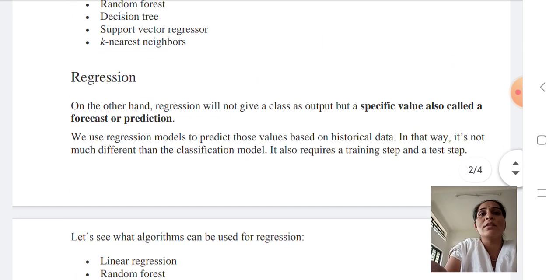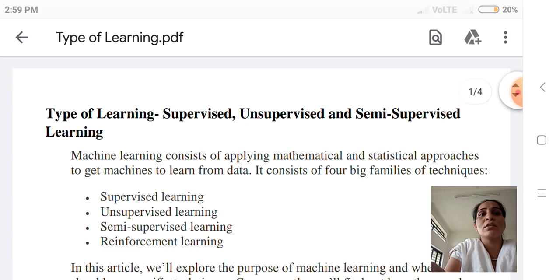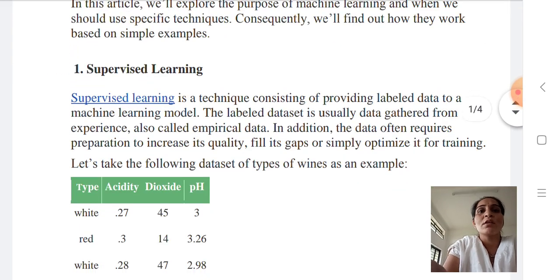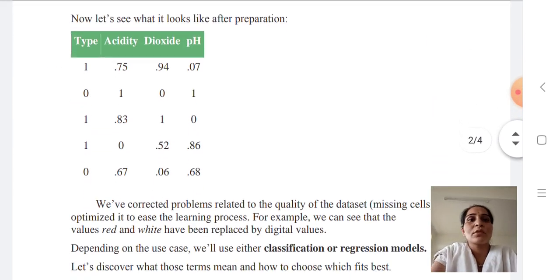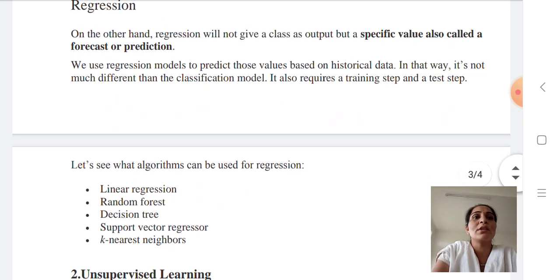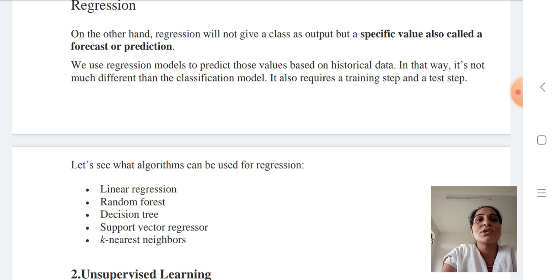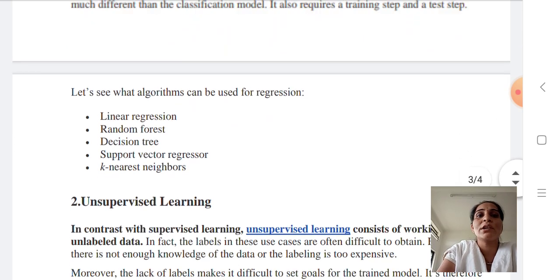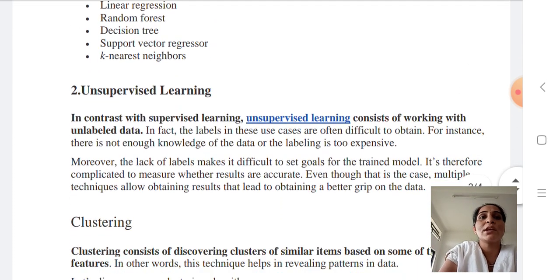Regression, on the other hand, will not give a class as output but a specific value, also called a forecast or prediction. We use a regression model to predict those values based on historical data, not much different from the classification model. The algorithms used for regression are linear regression, random forest, decision tree, support vector regression, and k nearest